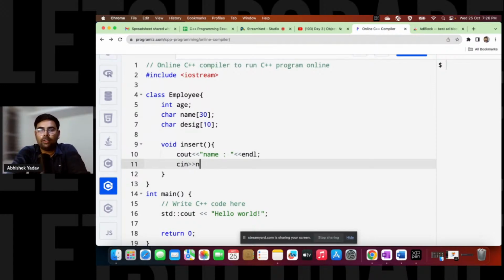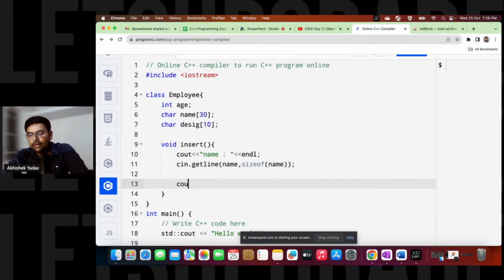In order to take the input for the whole line, you have to use getline. That is cin.getline, and inside this I have to take the input, that is name, and after that the size. You have to use the sizeof operator, you have to give the size also, right? That is sizeof(name). And similarly, I will take the input for the age also.